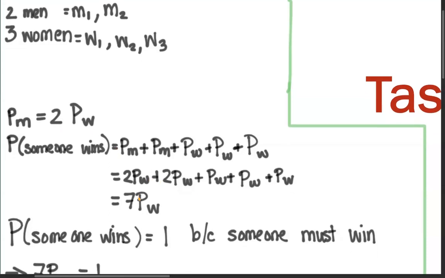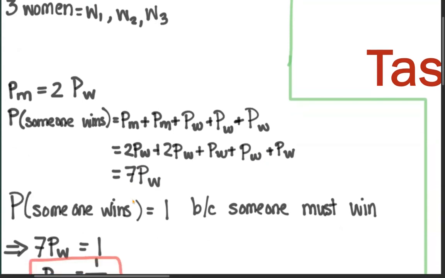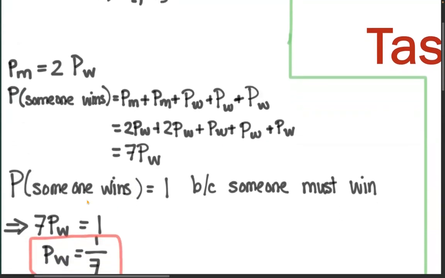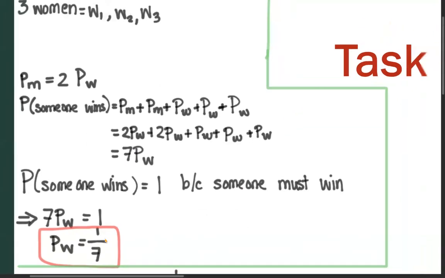And then if we add up all of the PWs together, that equals 7 times PW, or there's 7 PWs. So the probability that someone wins equals 1, because someone must win. So we can set 1 equal to 7 PW, and to solve for PW, that equals 1 over 7.